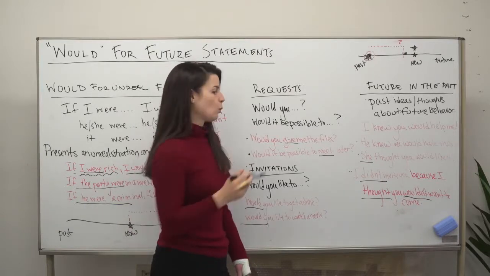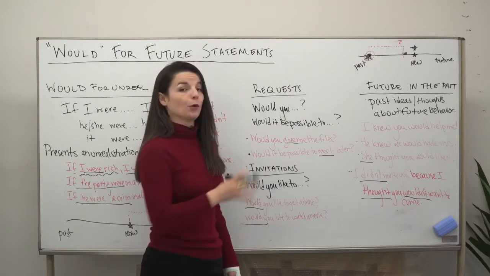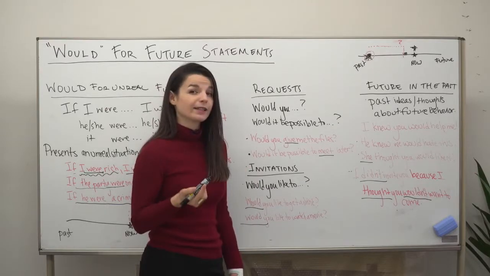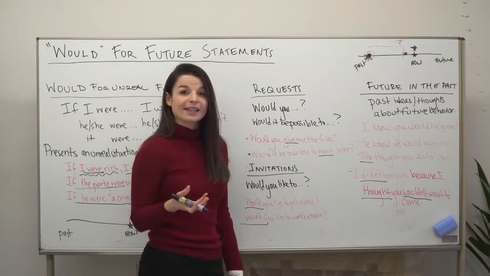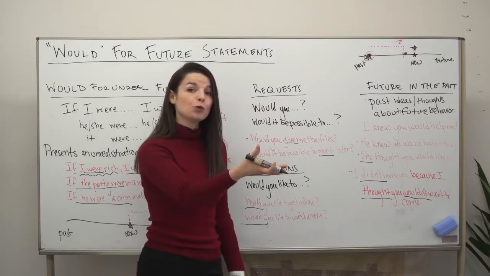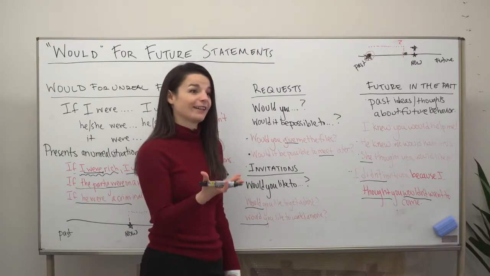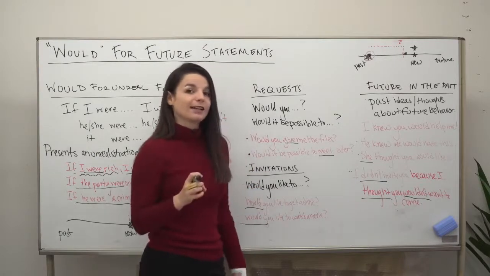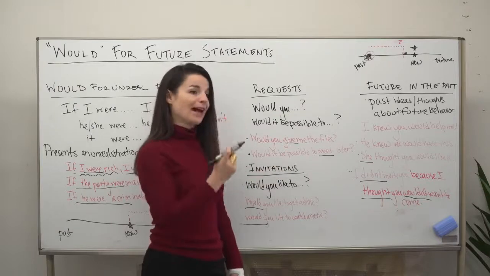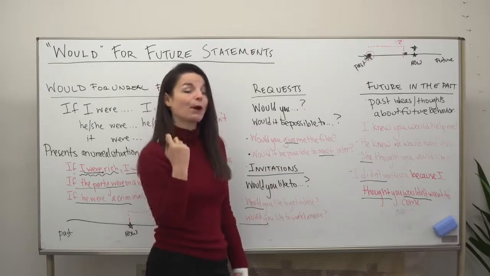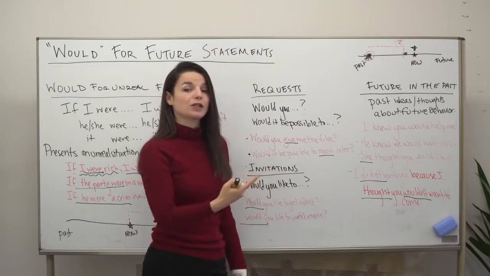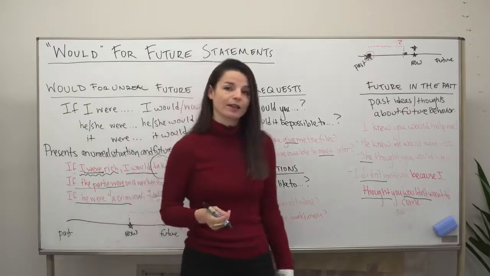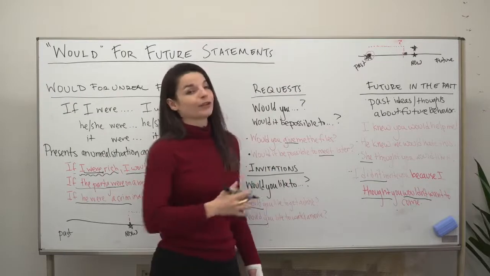So we should not use don't in this case. For example, I didn't invite you because I thought you don't want to come. That's incorrect because don't is a present tense. You do not want to come. I would ask that in the present, I would say you don't want to come or don't you want to come in present tense. But here I'm talking about a past tense thought about the future. So I need to use wouldn't in that case. It's quite a complex topic, I think, but that's kind of an introduction to this.